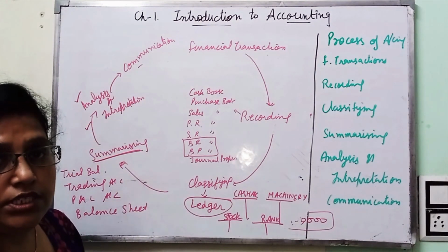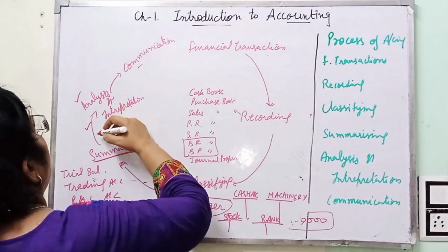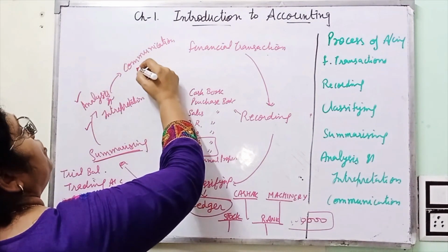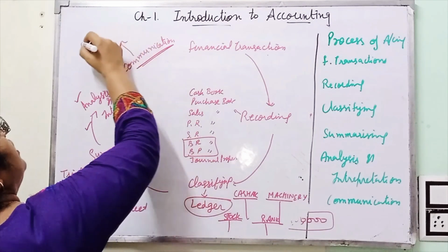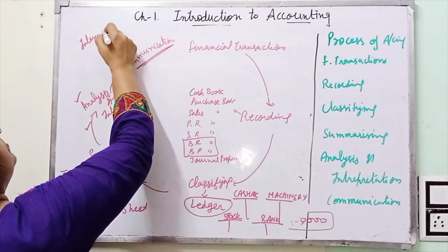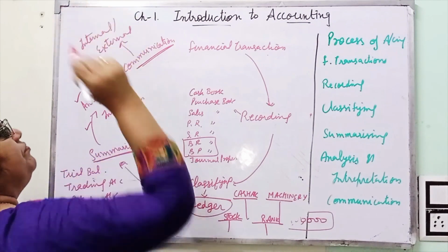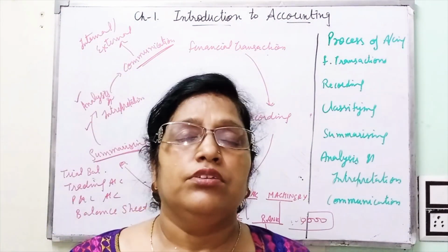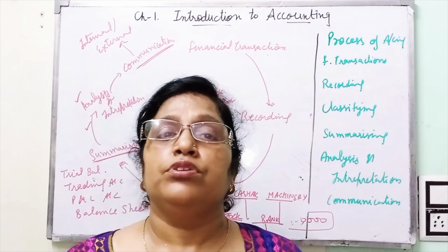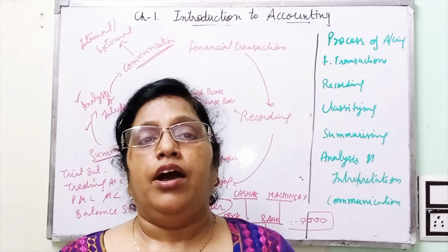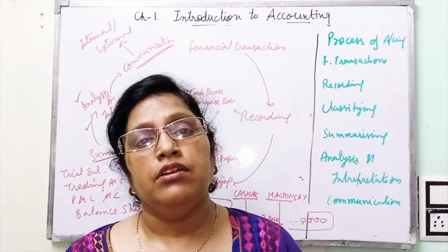The final results they have to interpret. And after this, the final result is communicated to different users. The users may be internal users or external users. So this is all about process of accounting. I think this concept is clear.